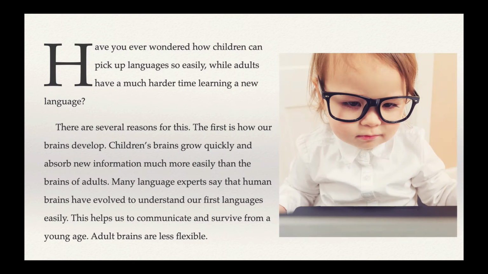Have you ever wondered how children can pick up languages so easily, while adults have a much harder time learning a new language? There are several reasons for this. The first is how our brains develop. Children's brains grow quickly and absorb new information much more easily than the brains of adults. Many language experts say that human brains have evolved to understand our first languages easily. This helps us to communicate and survive from a young age. Adult brains are less flexible.